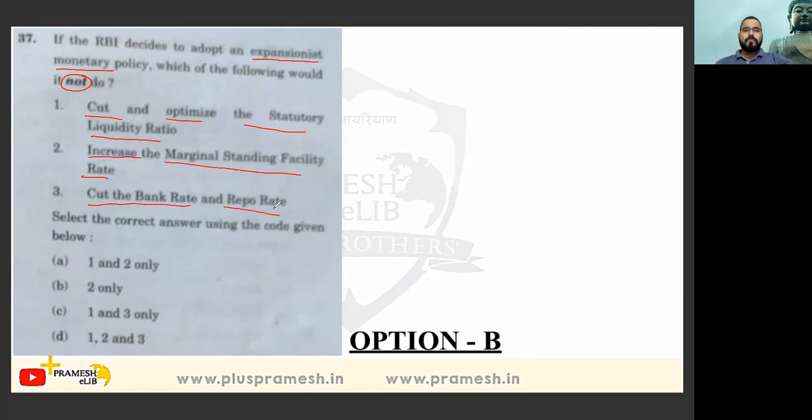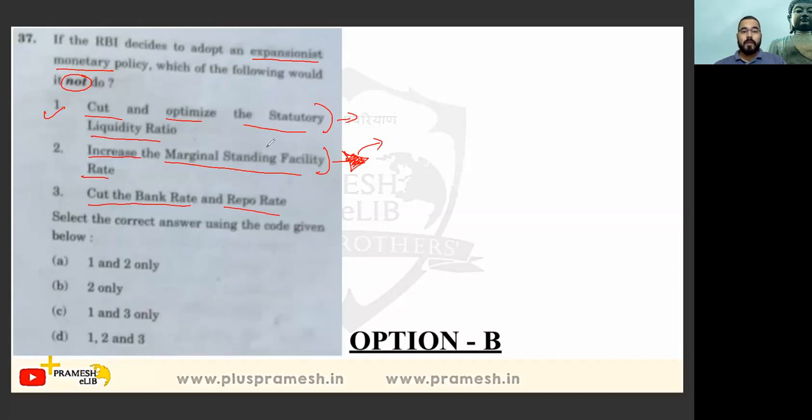So here, expansionist monetary policy के लिए, what are we required to have? See, in order to give more loans, cut and optimize SLR, because if banks have much more money with themselves, they can lend it to others. So we will have expansionist monetary policy. If we increase MSF, short-term loans to banks, if this rate is increased, banks will not avail too much money to lend to others, and that will be a contractionary monetary policy.